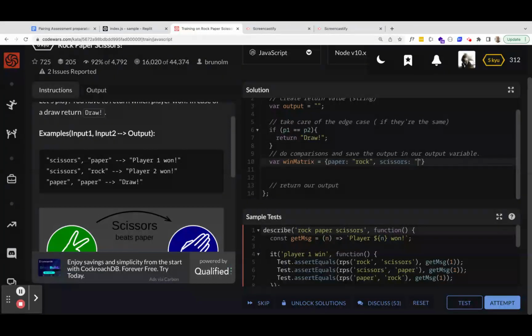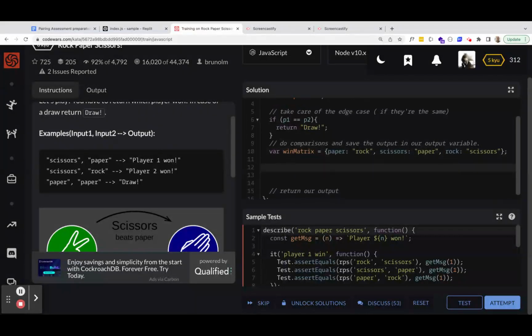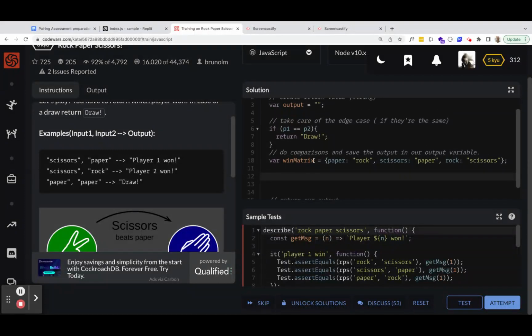Scissors wins against paper, and rock wins against scissors. So this here is a key value pair of all of our winners. And then what we need to do is we just need to check. This is really testing your use of objects, but this is a good test.